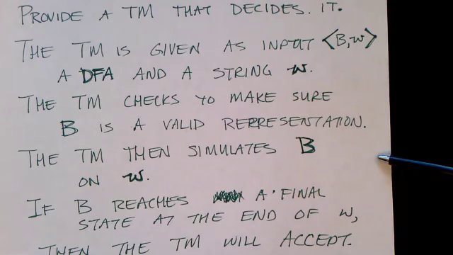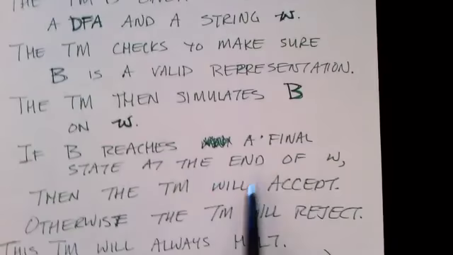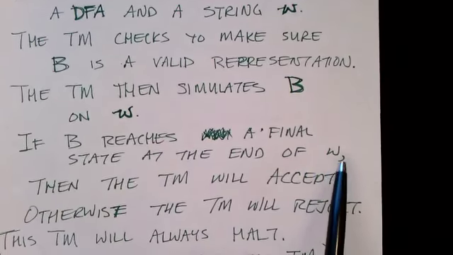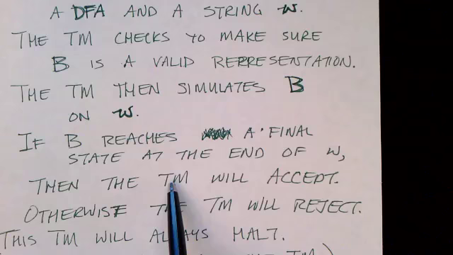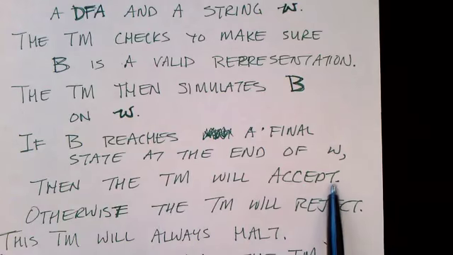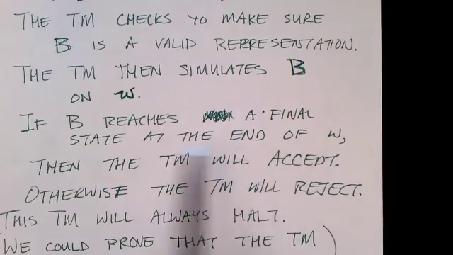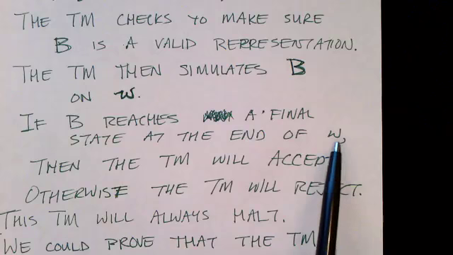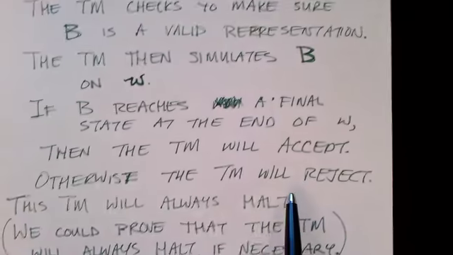If our deterministic finite state machine reaches a final state at the end of W, then B accepts W, and so our Turing machine needs to accept its input. Otherwise, if B doesn't reach a final state by the time W is exhausted, then our Turing machine must reject.